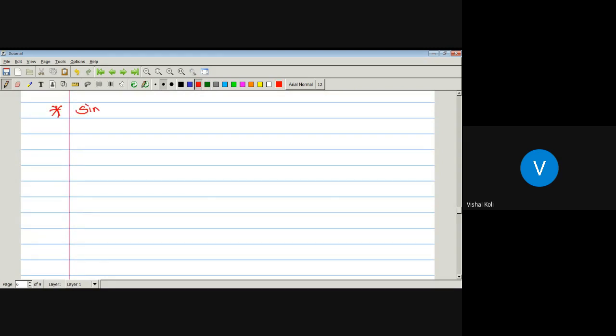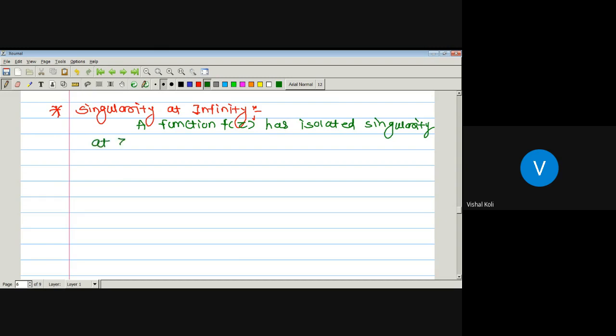Singularity at infinity, that is, at z equal to infinity: a function f of z has an isolated singularity at z equal to infinity if the function f of 1 by z has an isolated singularity at the point z equal to 0.